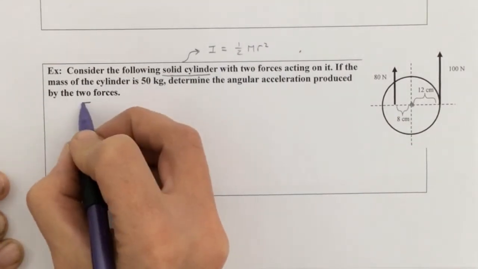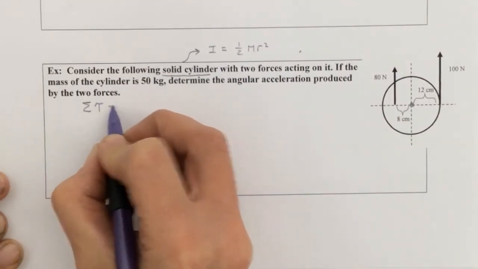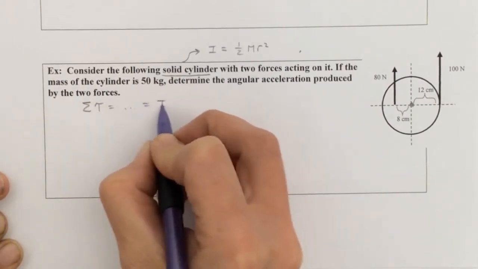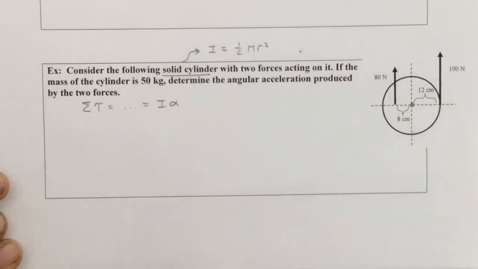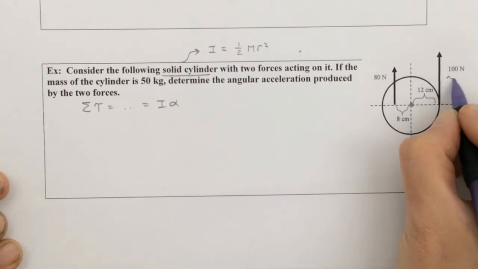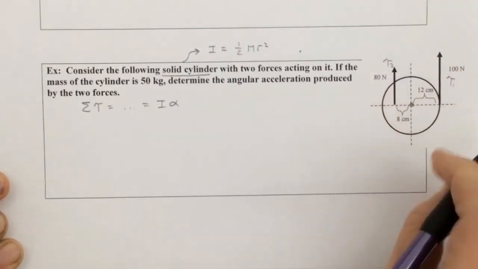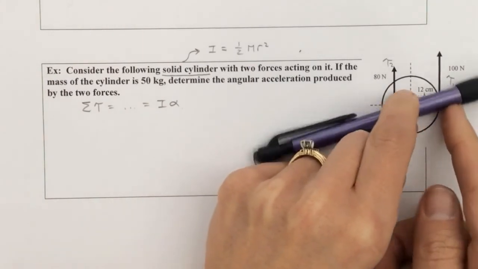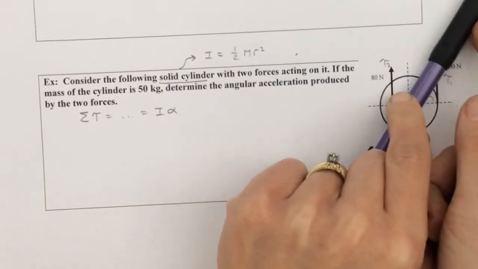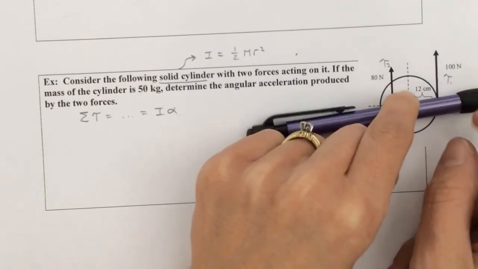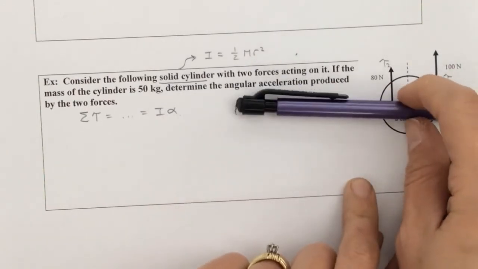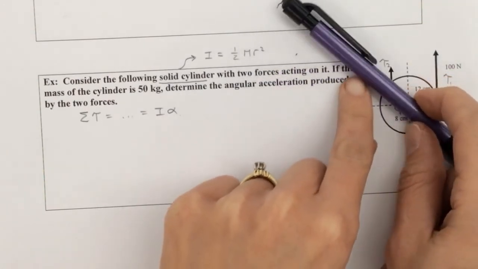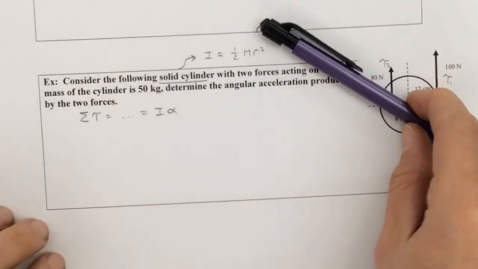So Newton's second law for torques is that net torque is equal to I alpha. So you have two torques. We'll call this one torque 1, this one torque 2. And if you think about it, this 100 Newton one, torque 1, is causing it to rotate in a counterclockwise fashion. And torque 2, this 80 newtons, is causing it to rotate in a clockwise fashion.